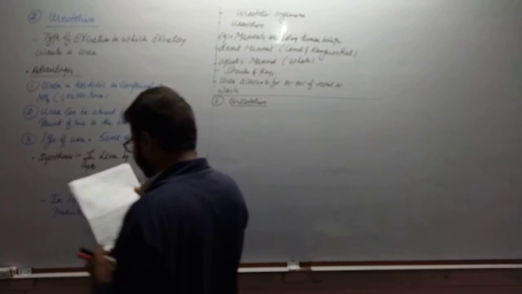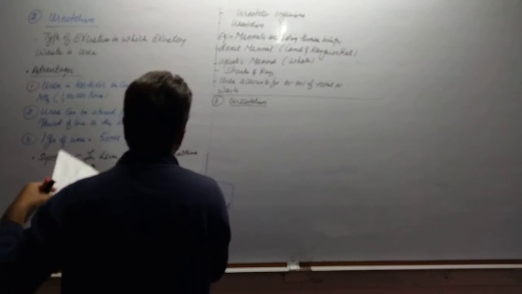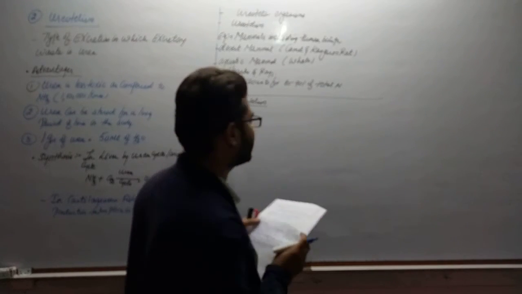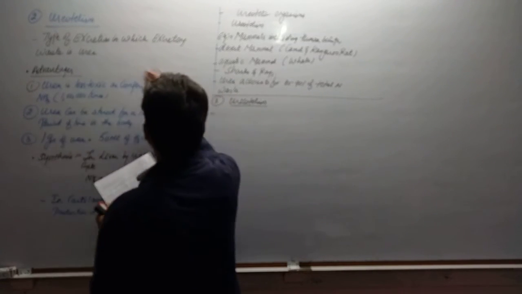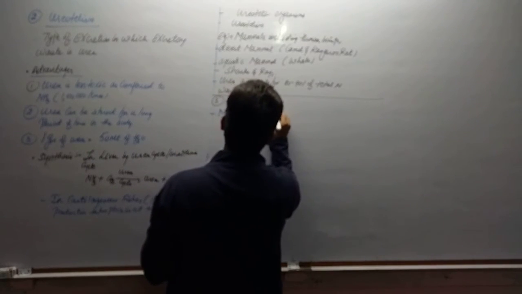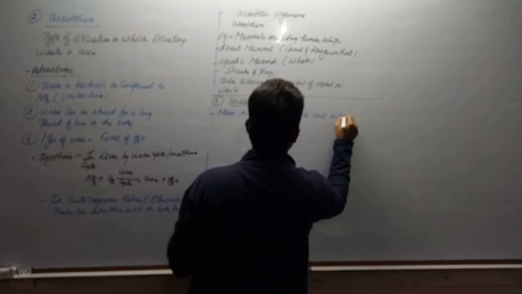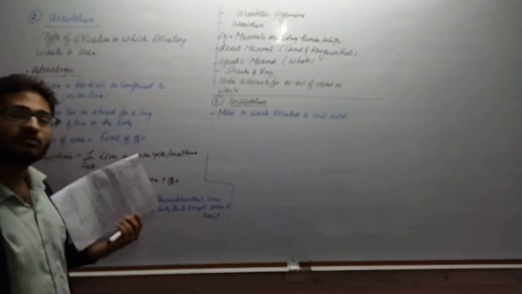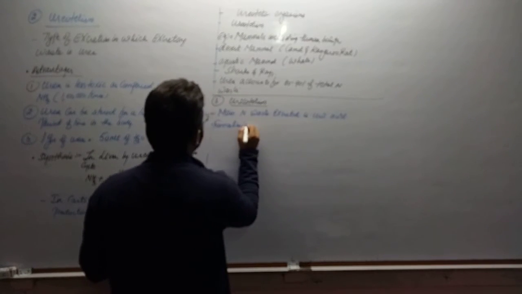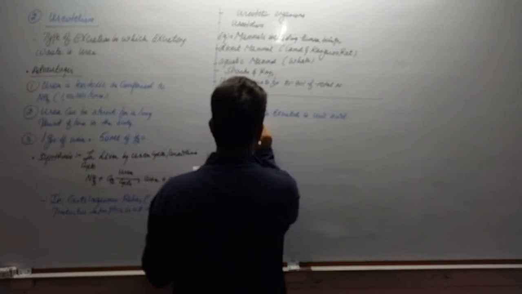So what happens in uricotelism? In uricotelism, the main nitrogenous waste, or the main excretory waste, is uric acid, right? It is a type of excretion in which the main nitrogenous waste excreted is uric acid. Now the formation of uric acid is a complex process and it is energy dependent. It is formed from the purines adenine and guanine, right?